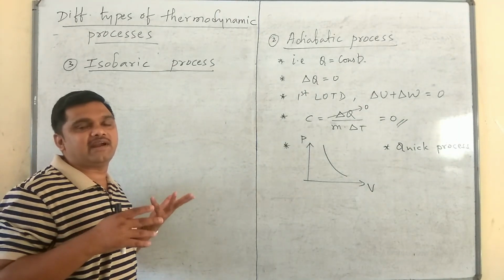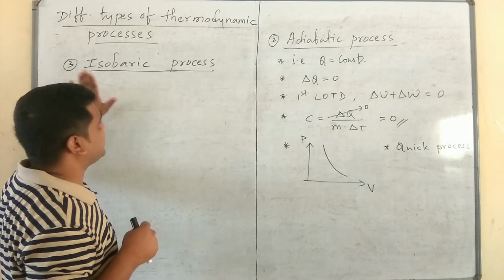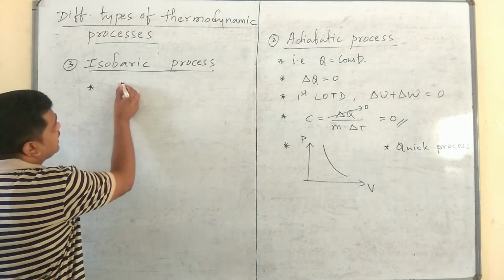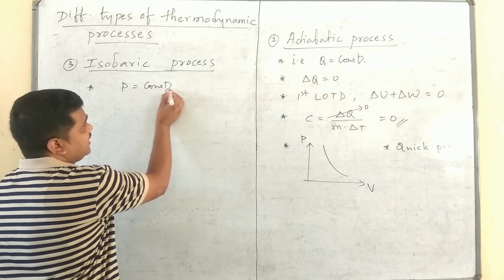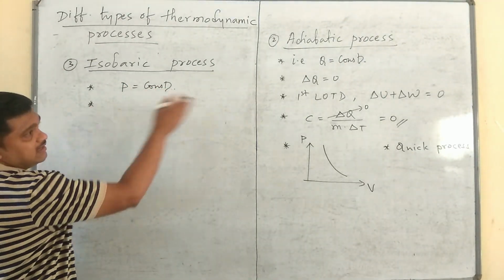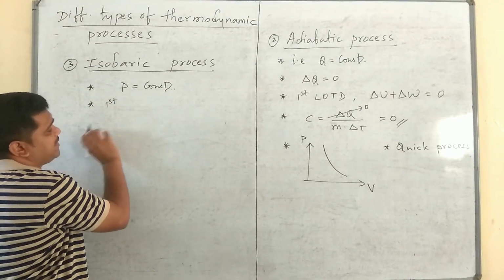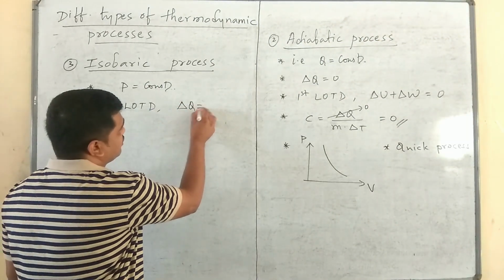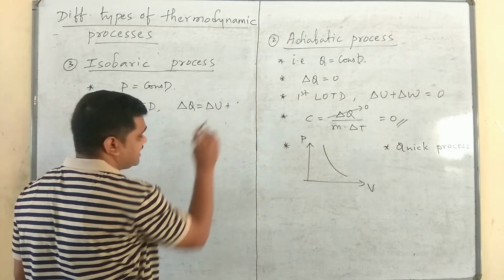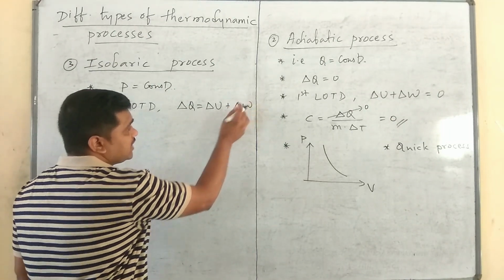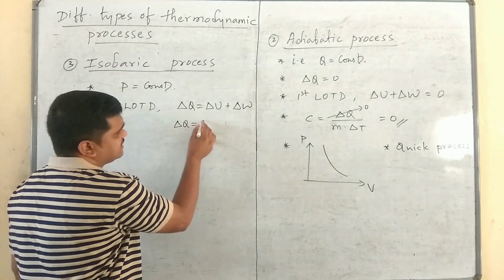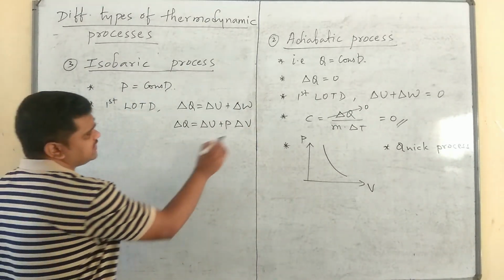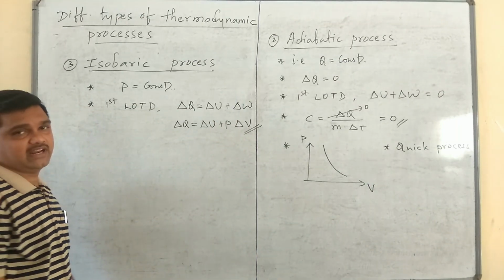Here only the volume and the temperature may vary, but the pressure remains constant. Now here P is equal to constant. So the first law of thermodynamics will take the form delta Q is equal to delta U plus delta W. In place of delta W, we can write P into delta V.